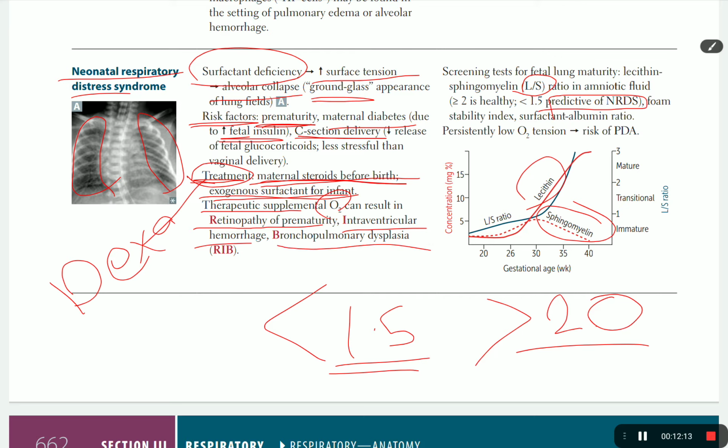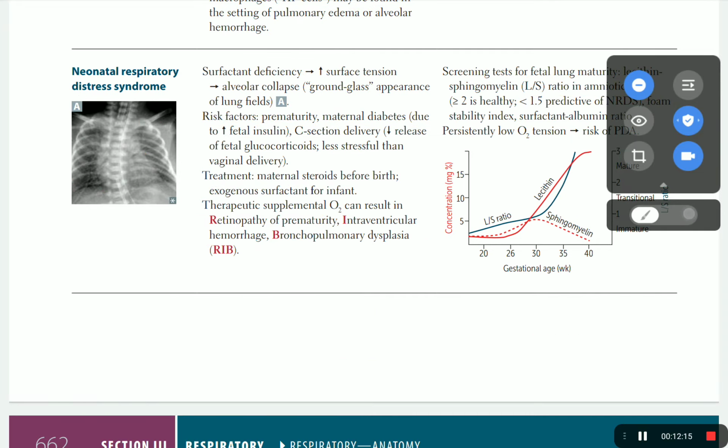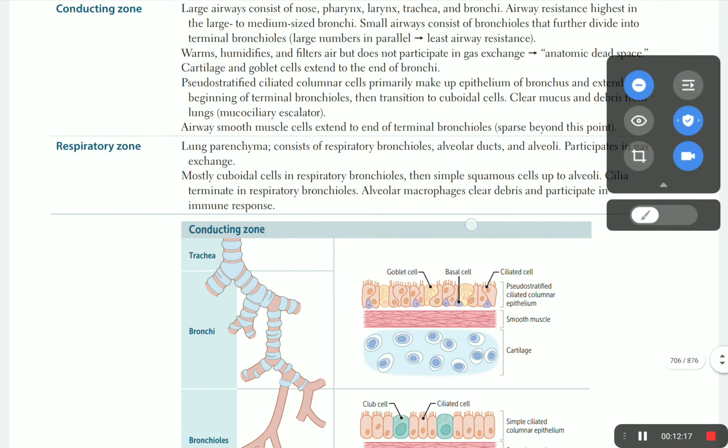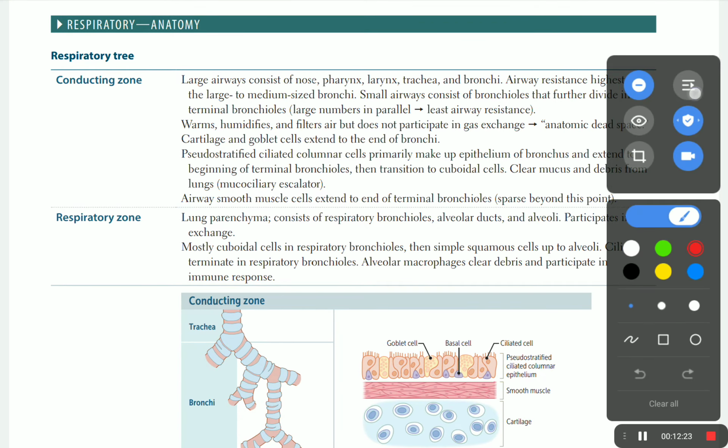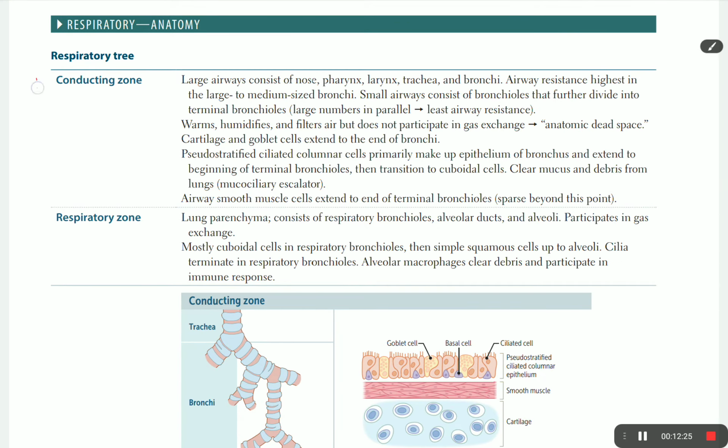And that's it. So let's go to the anatomy of the lung. We know the respiratory tree is divided into 2 zones. The first zone is just for conducting the air, taking the air from the outside to the place where it should be exchanged. And the respiratory zone is where O2 and CO2 get exchanged.